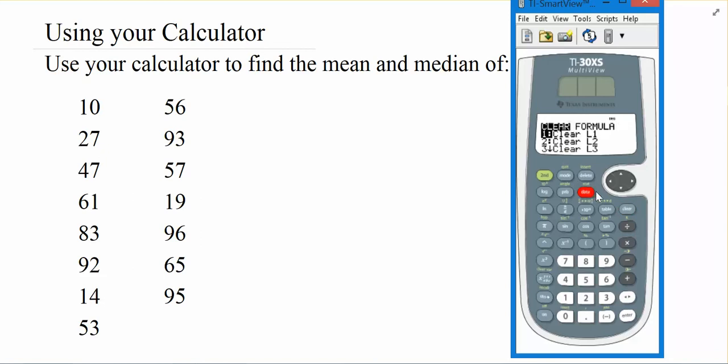I have some old stuff in here, so I'm going to go to my clear all function and clear it out of there. But we can go ahead and type in these data points. So we can type in the 10, 27. It's still a little bit time consuming to type in all these values. But once we do that, we can get a whole lot of stuff out of it.